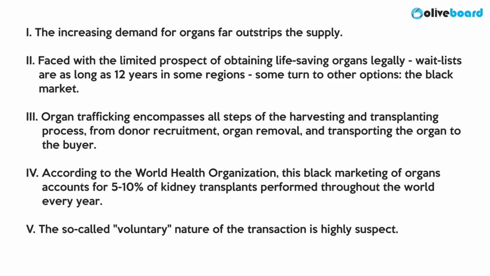The first question here says, Statement 1. The increasing demand for organs far outstrips the supply. Second says, faced with the limited prospect of obtaining life-saving organs legally, wait lists are as long as 12 years in some regions. Some turn to other options, the black market. This is followed by statement 3.